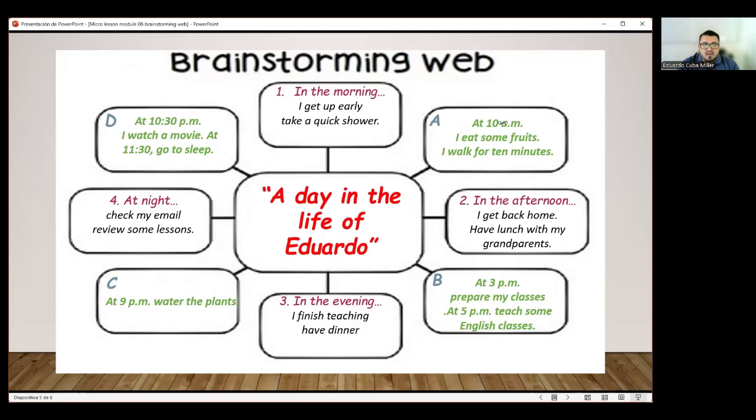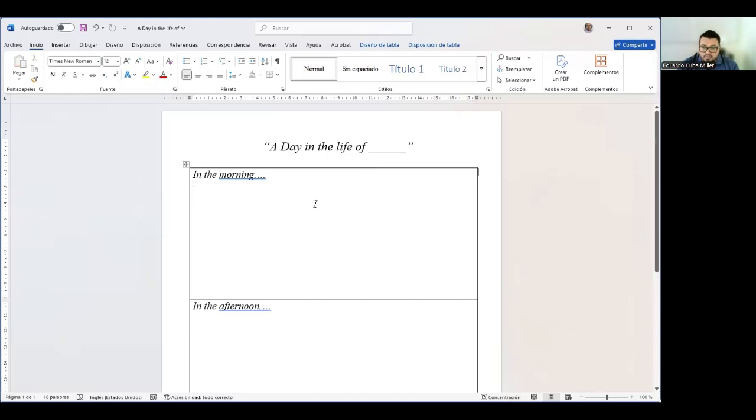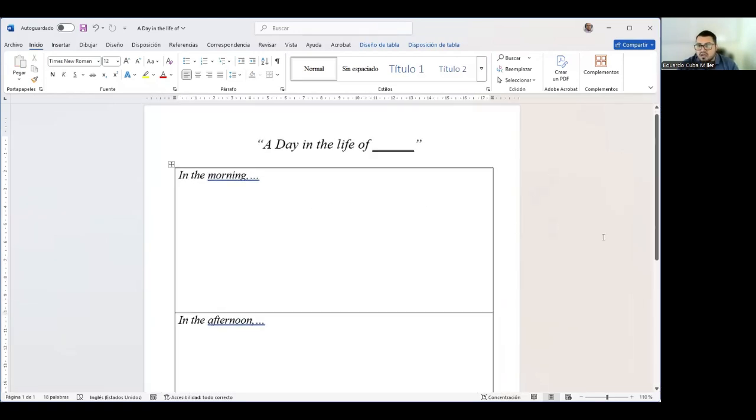Awesome, guys. Perfect then. Now, we have completed the brainstorming web. Very good job. What are you going to do with these activities, with these ideas you have here? I'm going to share right now with you another document that says a day in the life of. This is a Word document. Yes, I'm sending it to you right now. There you go. Perfect. You can also print it if you want, or you can just work directly in this Word document.